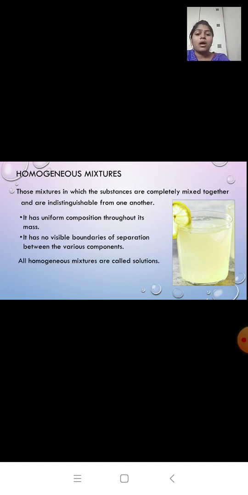All homogeneous mixtures are called solutions. Examples are seawater, sugar solution, salt solution, lemonade, vinegar, soda water. These are all examples of homogeneous mixtures. The next one is heterogeneous mixtures. Now hetero means different. So let us see the definition.